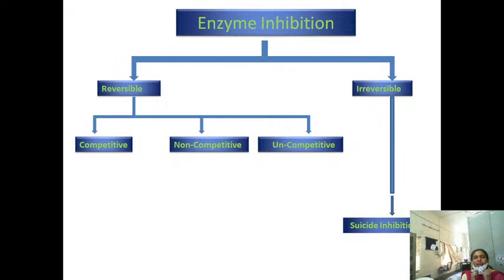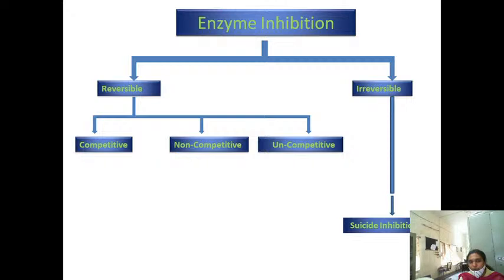Now coming to enzyme inhibition, it is of two types, reversible and irreversible. First, what is the reaction? Enzyme plus substrate gives rise to enzyme substrate complex. Enzyme substrate complex gives rise to enzyme plus products. That reaction I think you know. I repeat, what is the chemical reaction? Enzyme plus substrate gives the ES complex, that is enzyme substrate complex, which gives rise to enzyme plus product. This is the rate of the reaction.